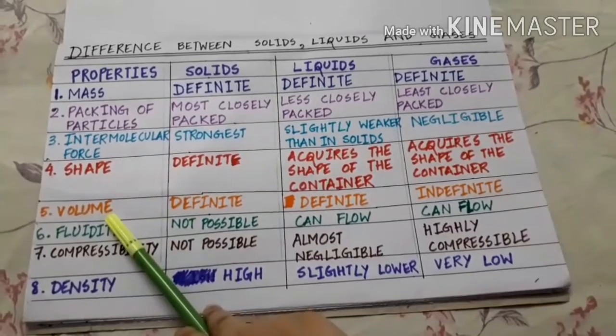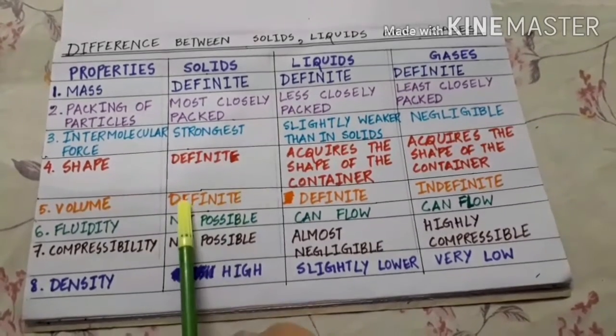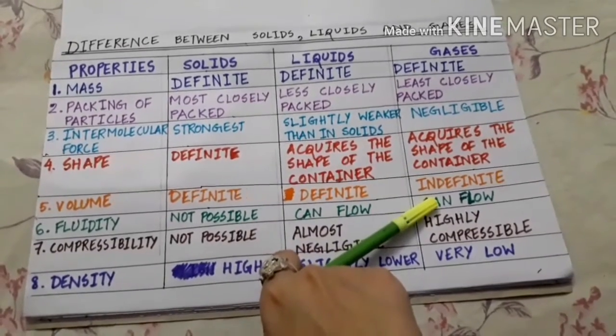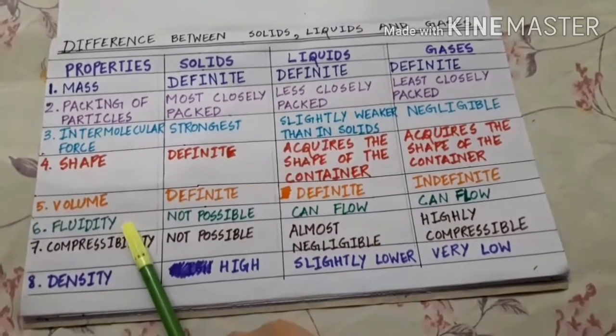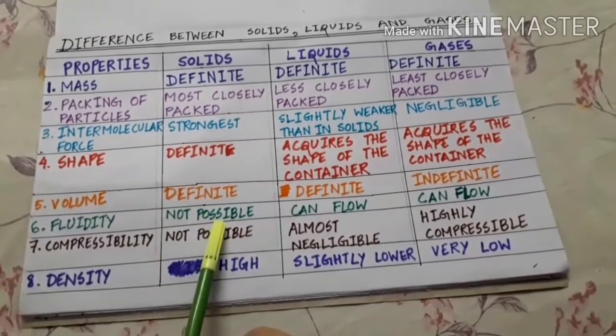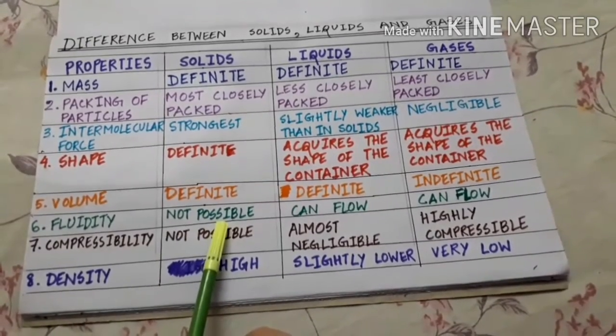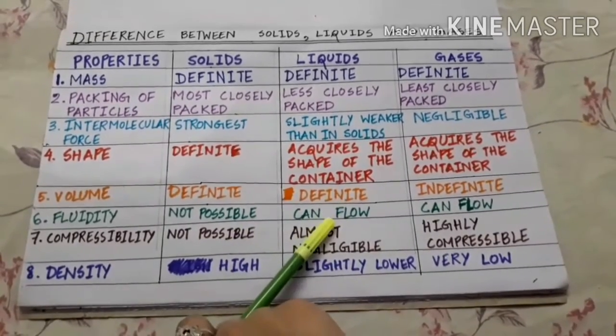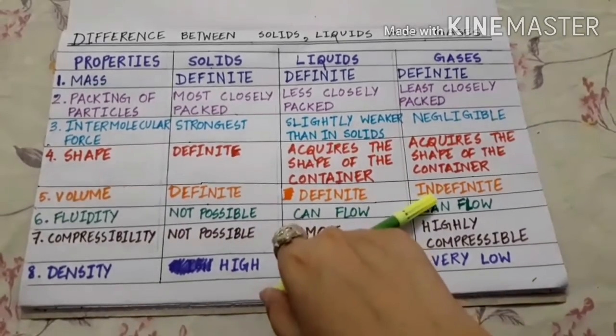Volume. Solids have a definite volume, liquids have a definite volume, gases have indefinite volume. Fluidity, not possible in solids because solids are rigid. Liquids can flow, gases can also flow.